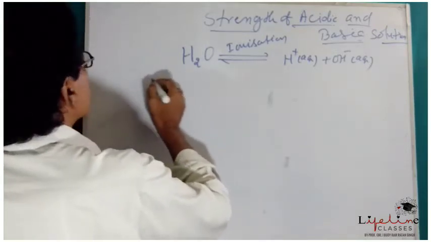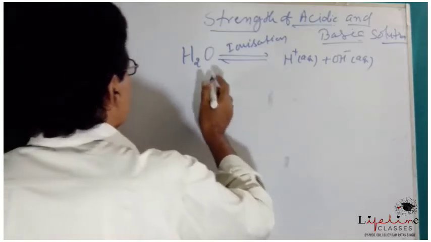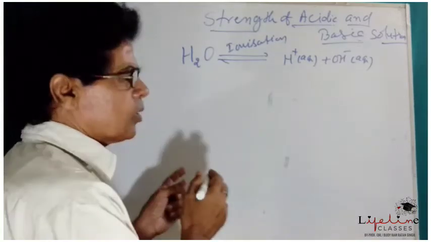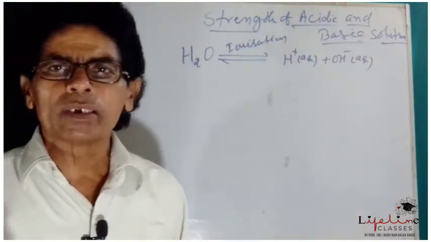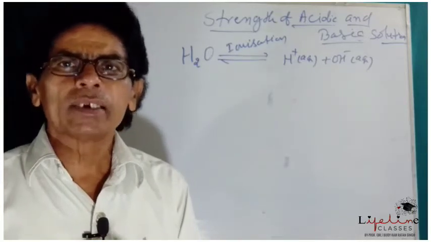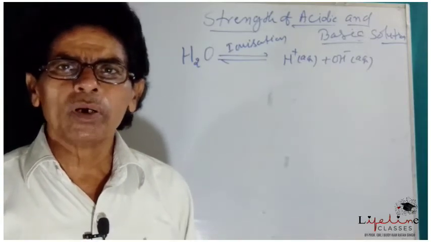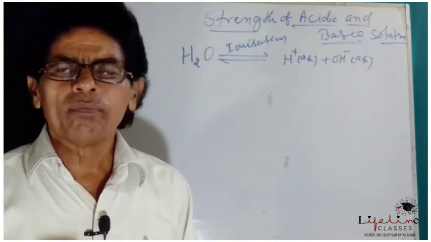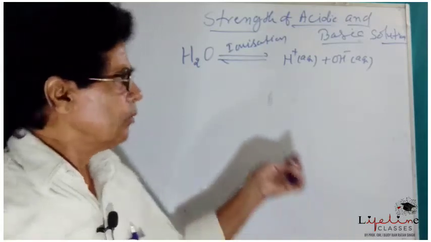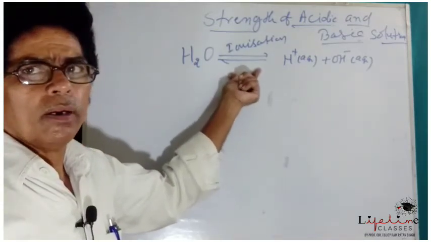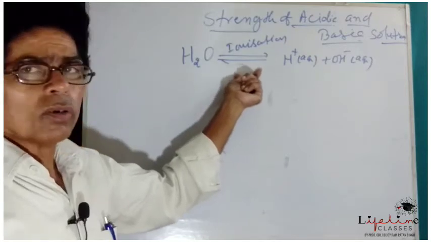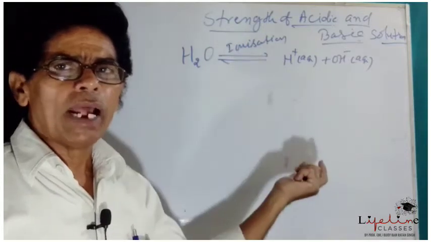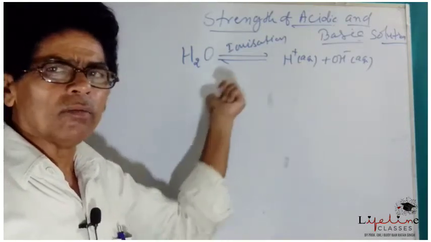According to the law of mass action, the rate of a reaction is directly proportional to the concentration, or the active mass, of the reactants. In the case of reversible reactions, the reaction may be of two types, forward reaction and backward reaction.